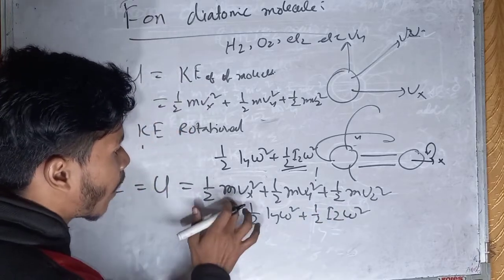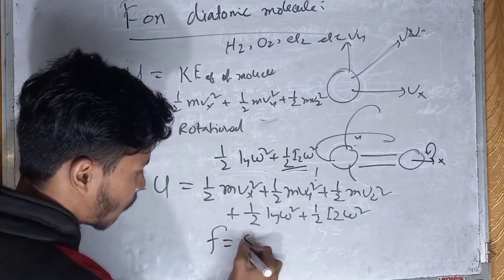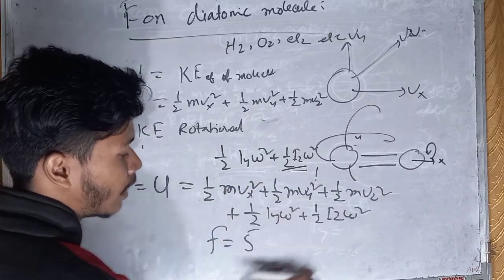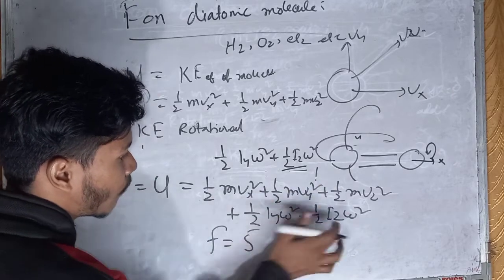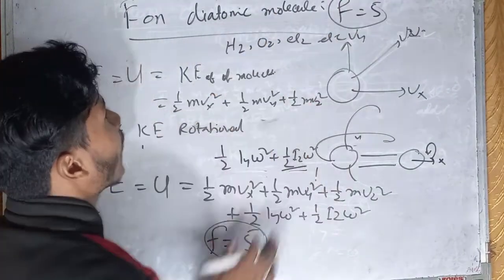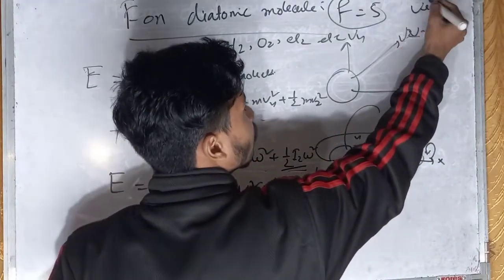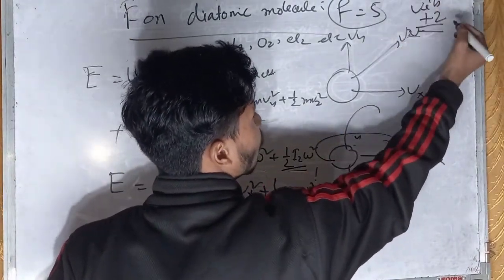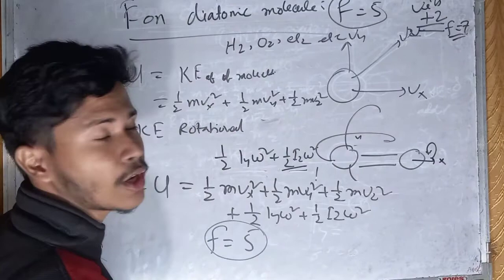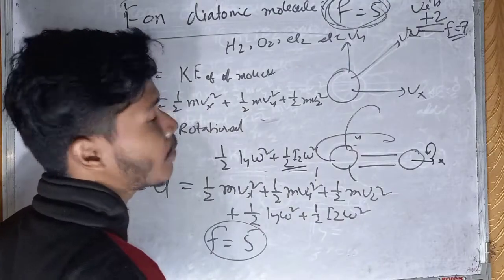So there are 1, 2, 3, 4, 5 independent terms, and the degree of freedom is f equal to 5. Degree of freedom is the sum of independent terms. So the degree of freedom is 5 for a diatomic molecule at low temperature. If we include vibration, then +2 will be added, and the degree of freedom will be 7.